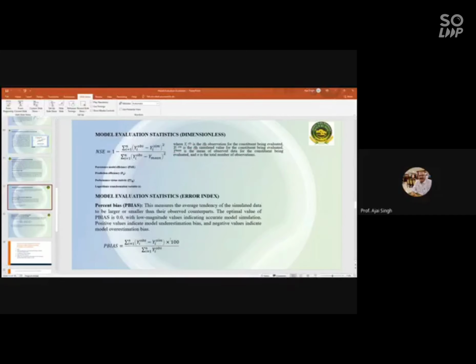So the core of the discussion of this topic is this: we need to include, number one, the graphical plot, number two, the R square, number three, NSE, and number four, the P bias. You can use many more statistical criteria, but at minimum you should use these four, one graphical and three statistical methods, to evaluate your model performance. That should be included in your research paper or your dissertation or your recommendation.